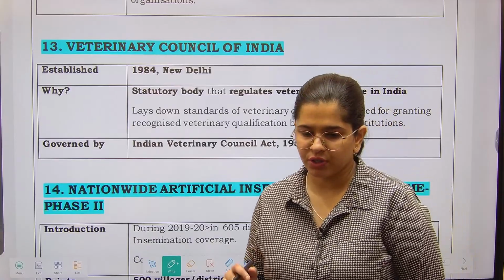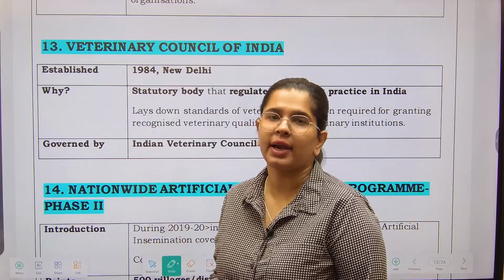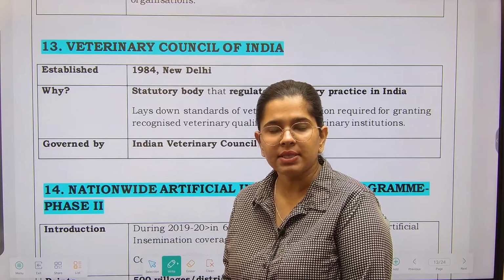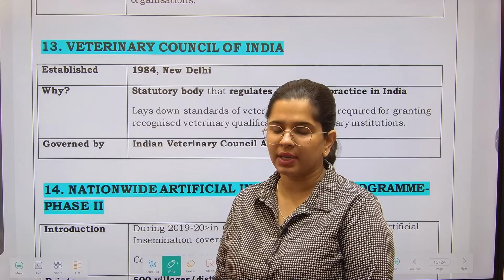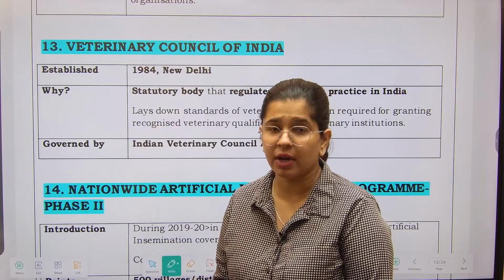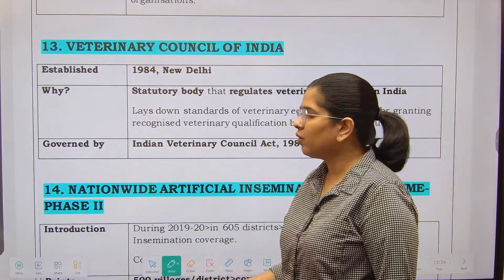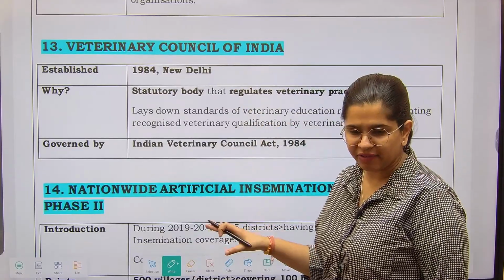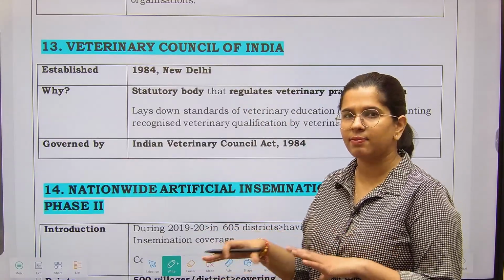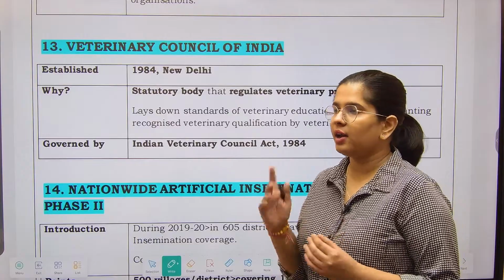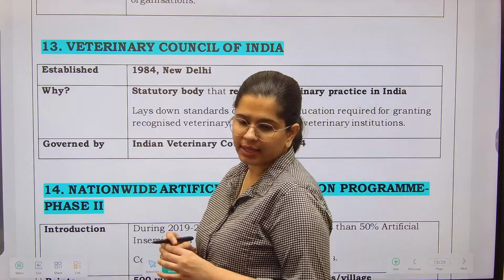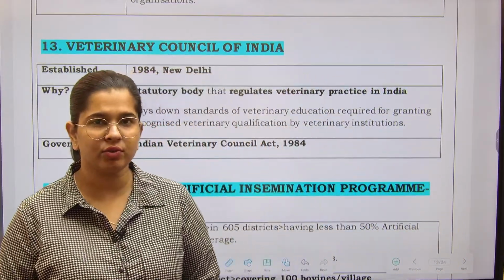So the Ministry of Fisheries, whatever kind of schemes they have launched for the development of the blue industry, that's what we are also going to see. So Veterinary Council of India. Now the topics that are left in the animal husbandry are small in nature, and along with it one more important thing is the livestock census that we need to talk about.